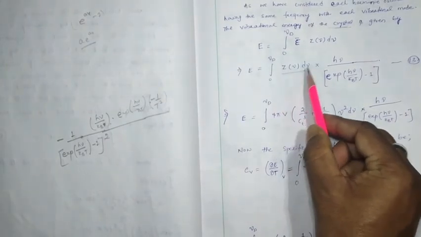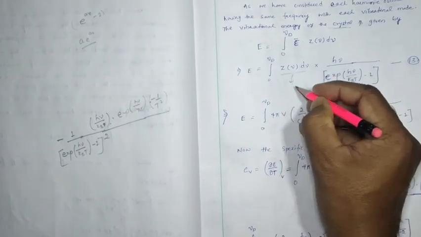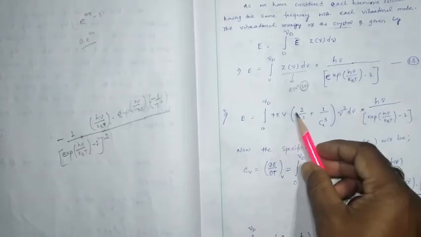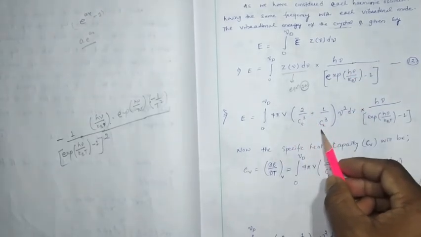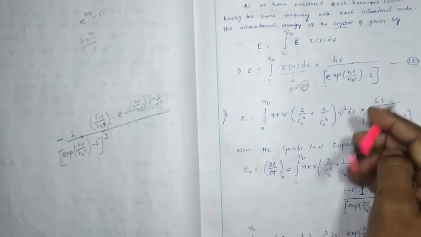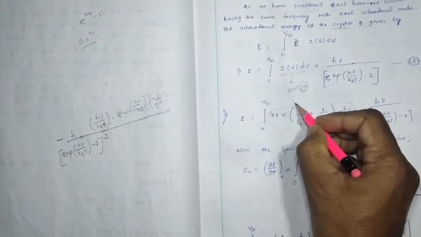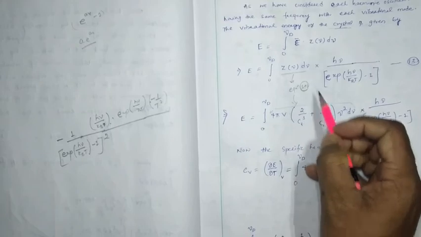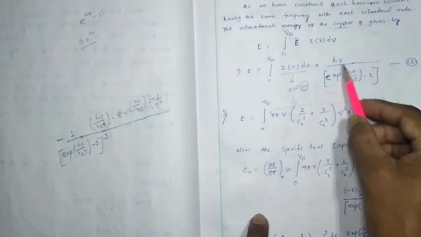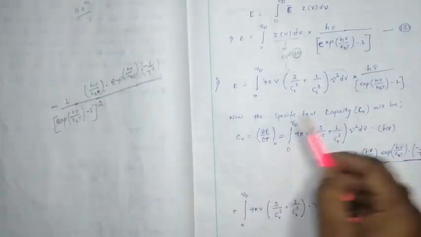Here we know this value is 4 pi v. Just check equation number 10, which we had previously: 4 pi v into 2 by CTQ plus 1 by CLQ, mu square d mu. This is the expression we found from equation number 10. Here I substituted the value of z mu d mu from equation number 10, and it is written as such. And now, what is the specific heat capacity?